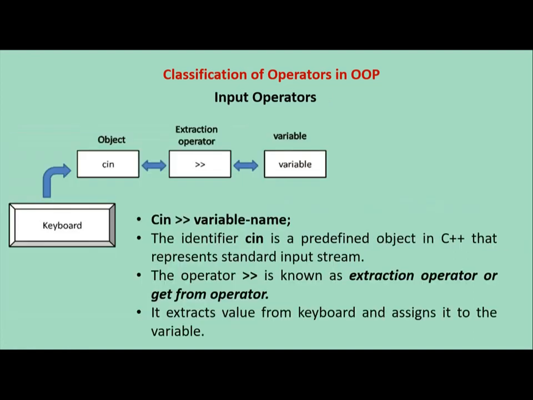Next, input operators. In this diagram, you can see that whatever you enter through the keyboard is inserted into the buffer of the cin object, and the content is extracted using the extraction operator and assigned to the variable. It extracts the value from the keyboard and assigns it to the variable.